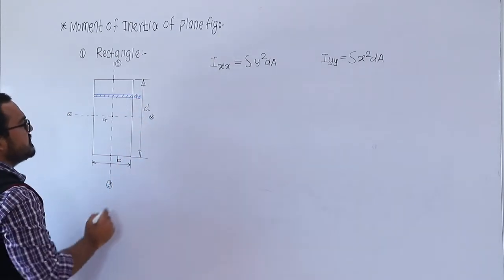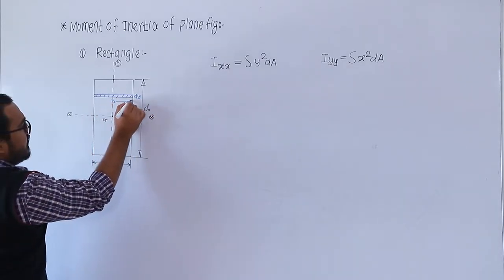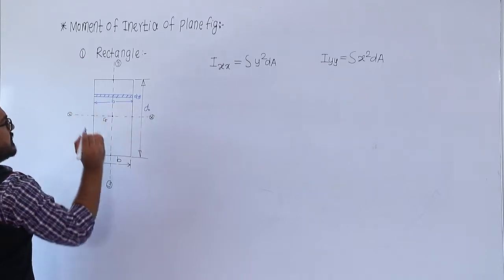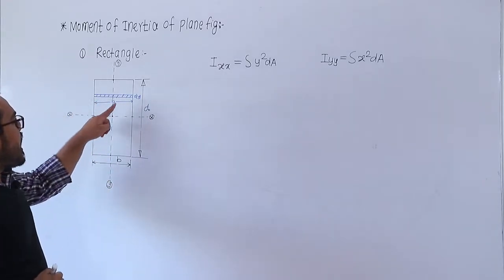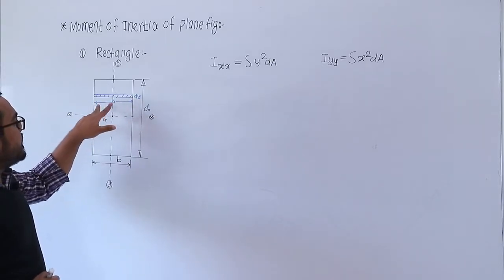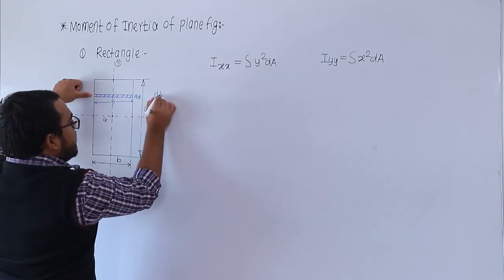Dy is the thickness. Okay, and the width of this elementary area is b. So it is the elementary strip having the thickness dy and the width b. So what is the area? That is the elementary area dA.